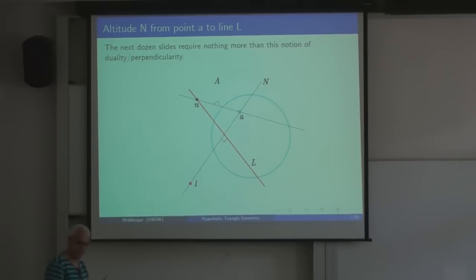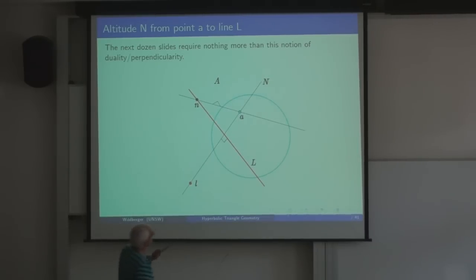In Euclidean geometry, if you have a point and a line and you want to drop an altitude, you need a compass. You can't just do it with a straight edge. But here, because we can find the dual of a line with just a ruler, we can find altitudes just with our ruler.